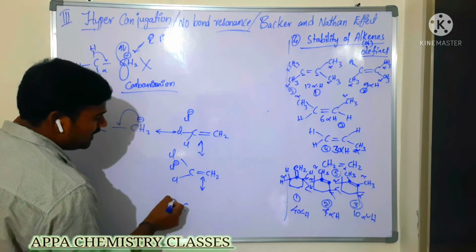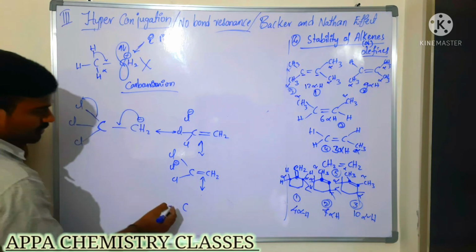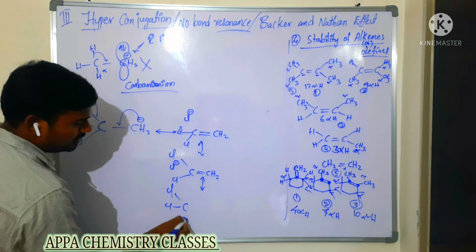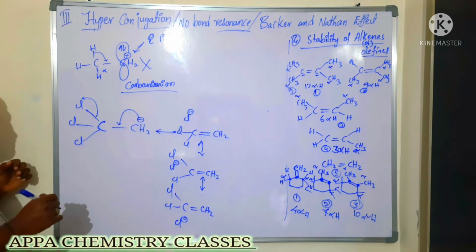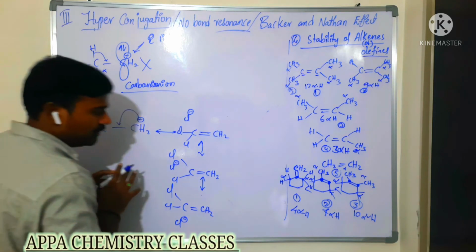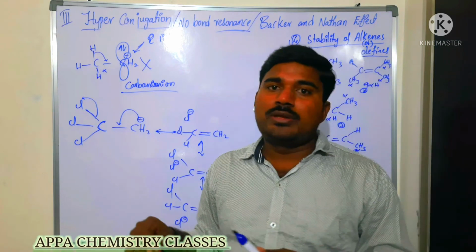So it is stabilized by resonance. So it can be explained based on hyperconjugation. This is another resonating structure, no bond resonance of trichlorocarbene, carbene anion. Is that clear? So that is hyperconjugation. I hope everyone has understood.